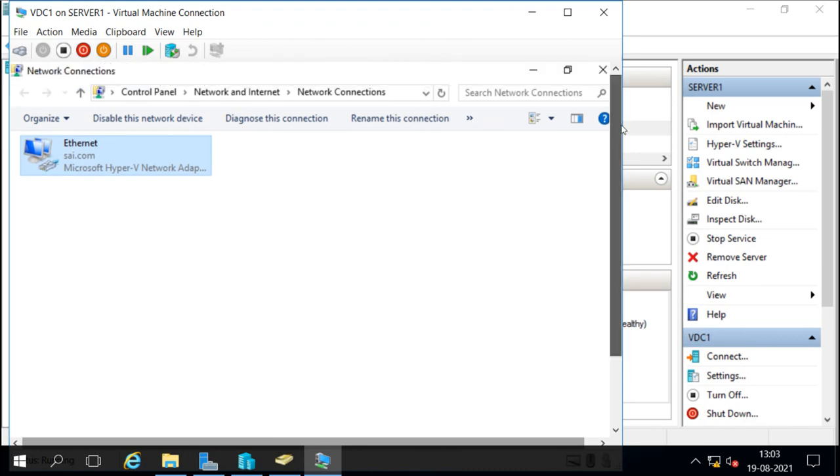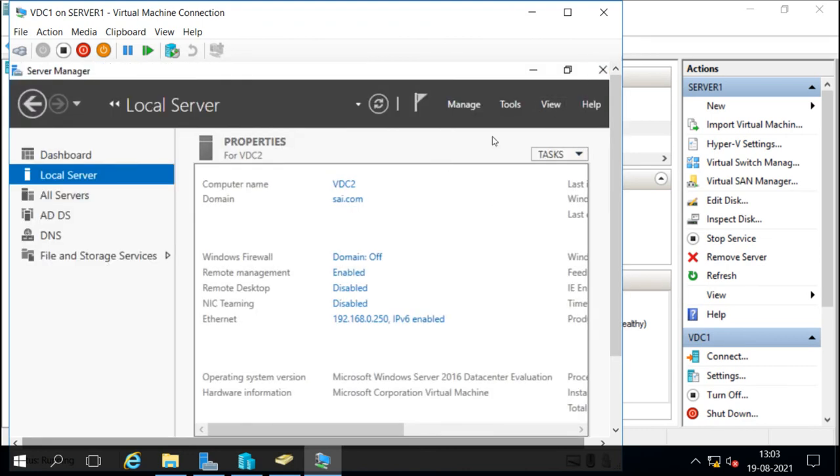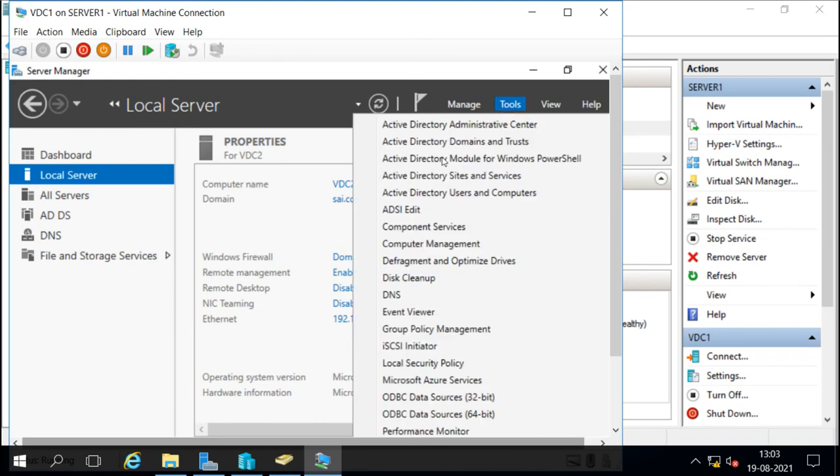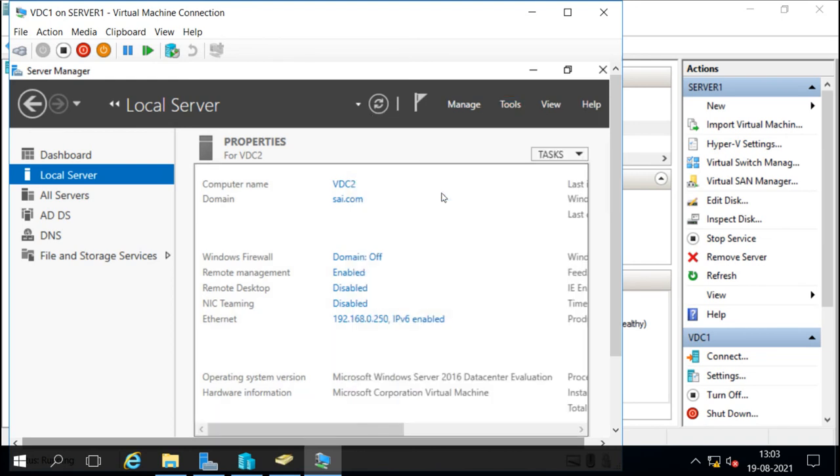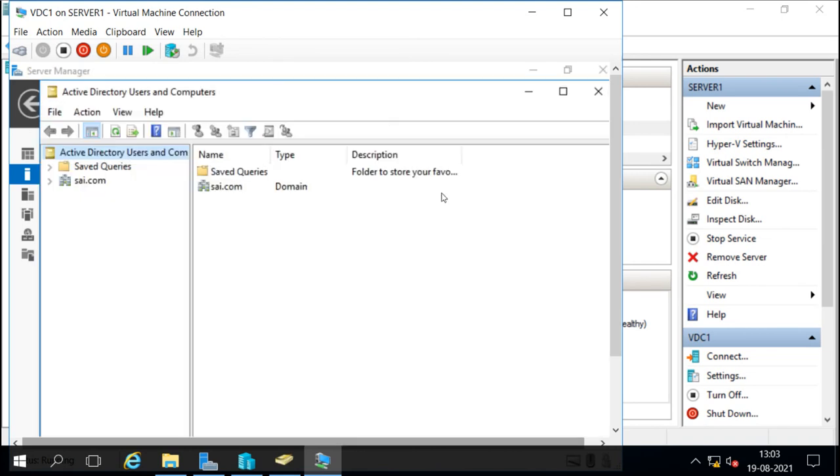So everything is properly configured, and this machine has now become the clone, and it also has Active Directory. So this is a domain controller, a clone of the domain controller.